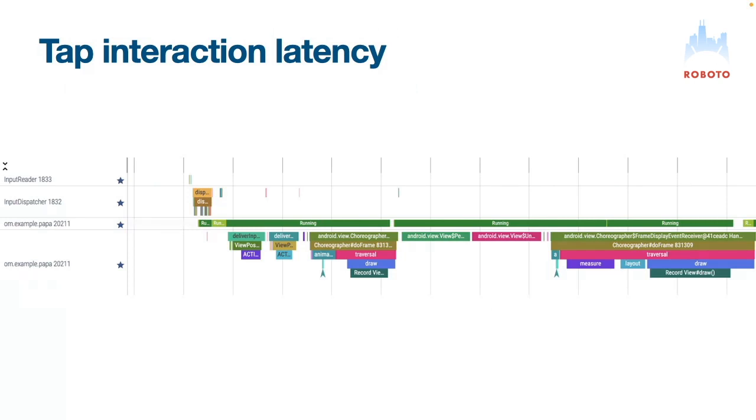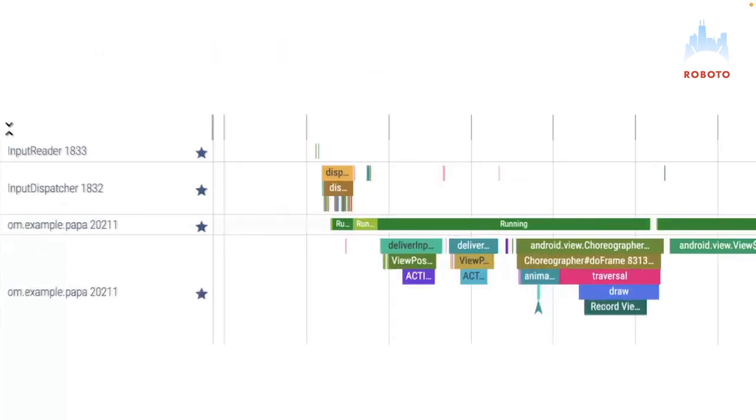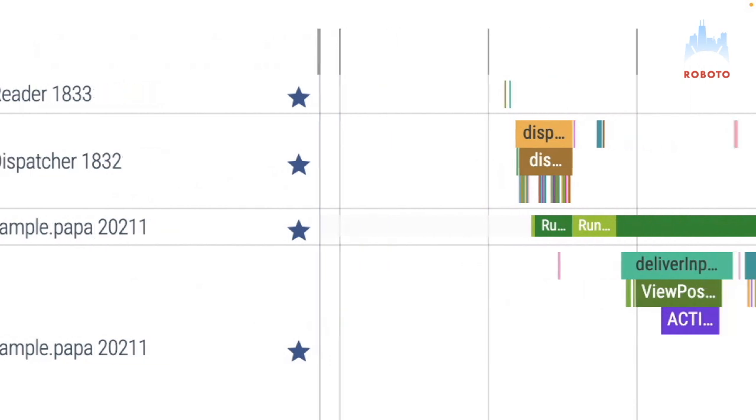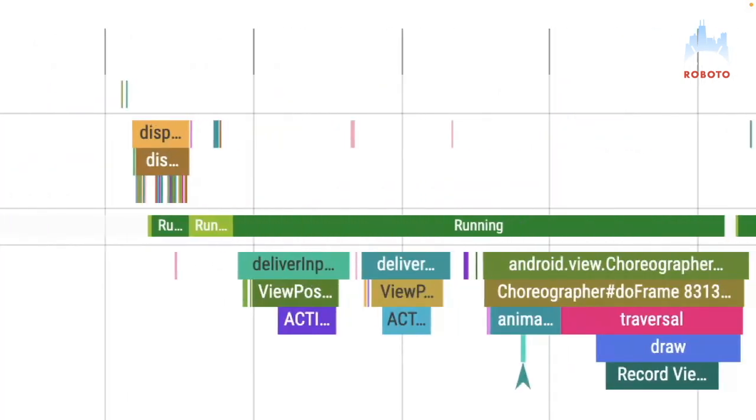So here we can see the top two rows are in the system server process. They're basically rows that are handling inputs, and then the bottom is the main thread. So here you can see there's input reader that's getting a signal, and then input dispatcher saying, oh, I got a touch event. Let me dispatch that to the application. And then the application, it's a queue of events, and eventually the main thread is free, and the application looks at that queue and it's like, oh, input touch events. Let's deliver them. Action down, action up. That's the second chunk you see.